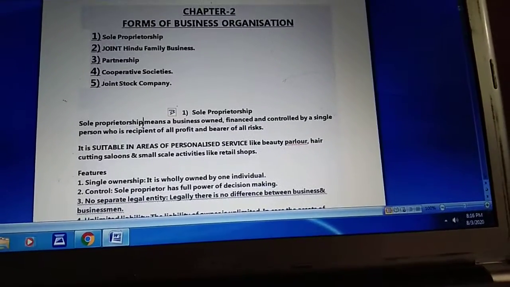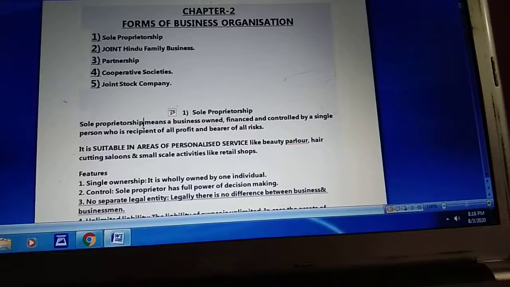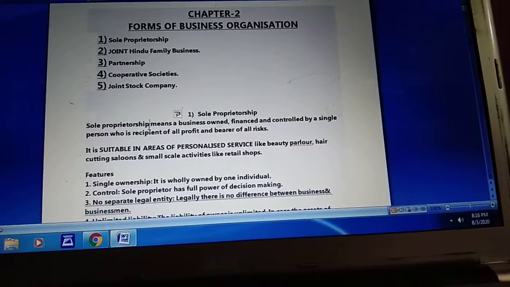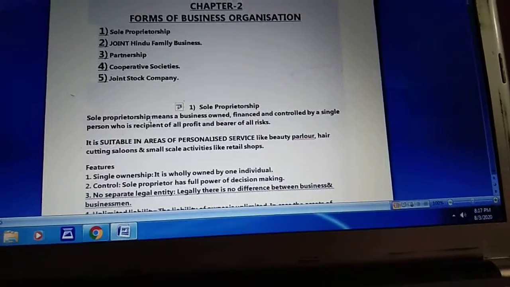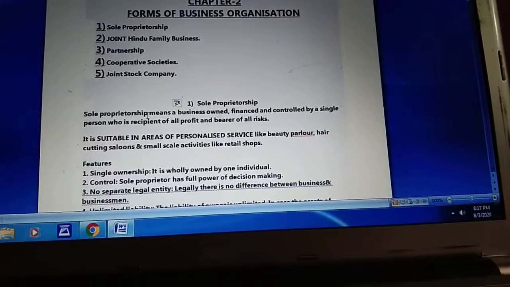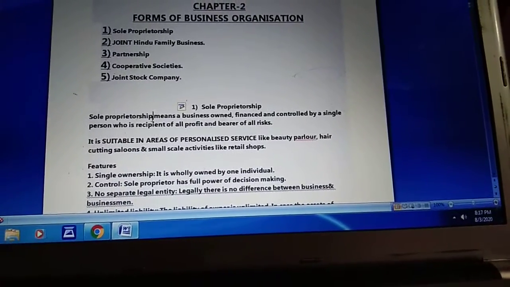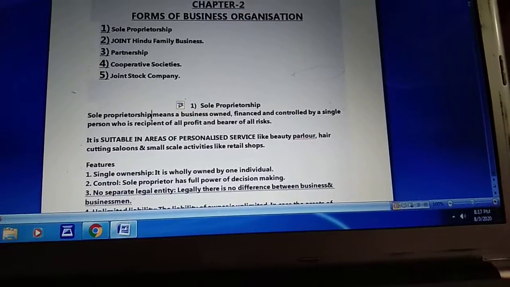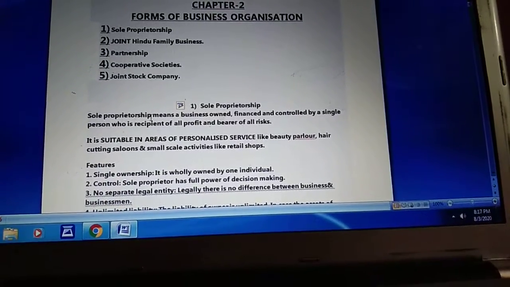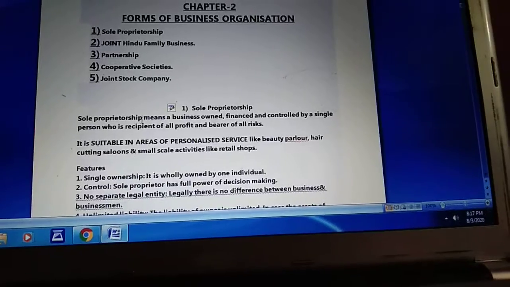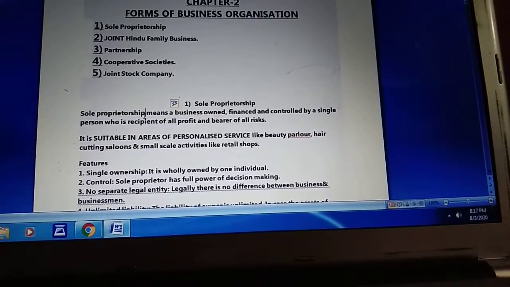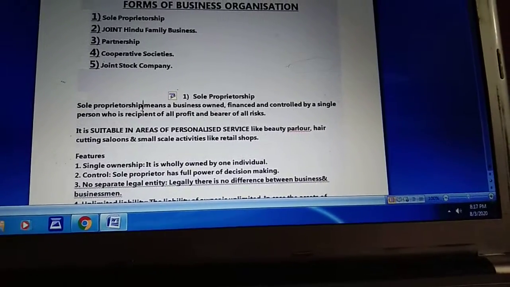A single person is controlling the whole business. All the decisions of the business are taken by a single person, and in case there is profit, he receives that profit completely, or in case there is any risk, he is the only person who bears that risk. So that form of business is known as a sole proprietorship. Very easy definition.